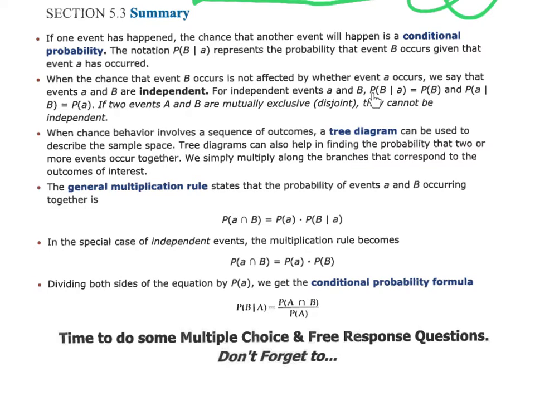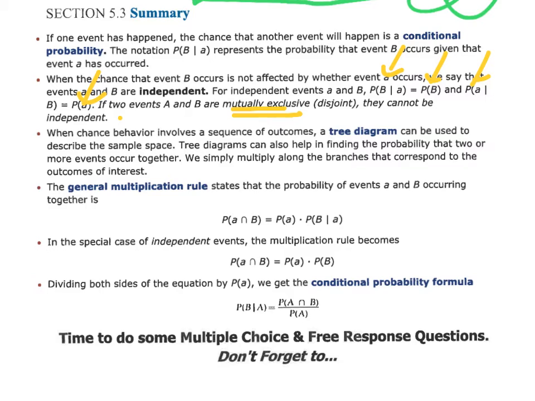A general rule they're going to say is if you find the probability of B given A and it equals B, then if you reverse it, the probability of A given B equals A. So really what we're looking at here is that when you do this scenario, you're going to get B back. When you do scenario A, you're going to get A back. If these 2 statements are correct, or they equal each other, it means that the events are independent. Now do recall that independence does mean that the first event will not impact the outcome of the second event.